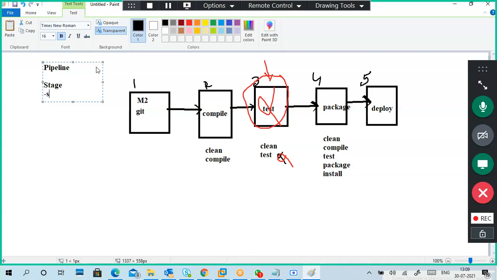Under each stage there are steps, step 1, step 2, like that. Then again the next stage, each stage executes, and it keeps going on, and we can view what happens there.